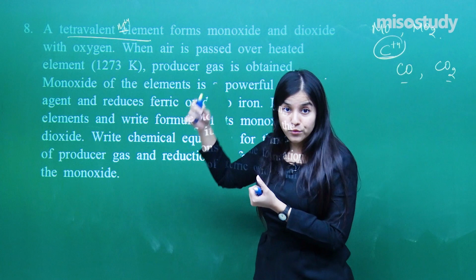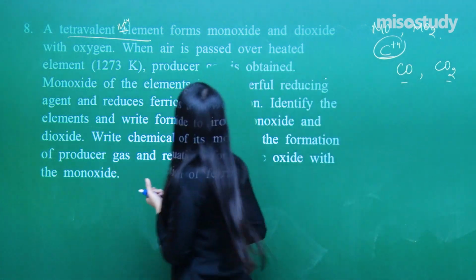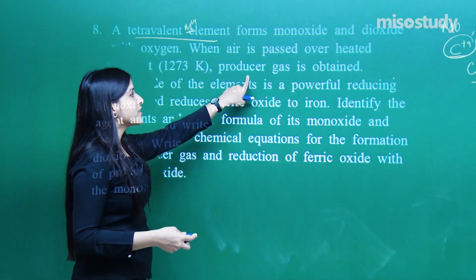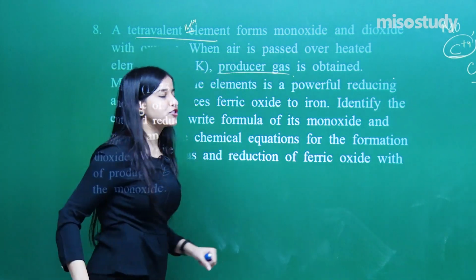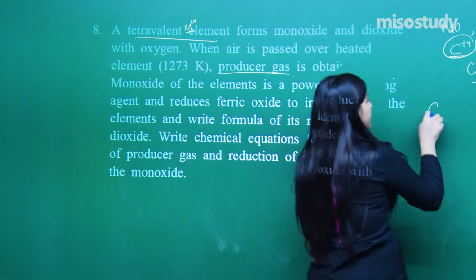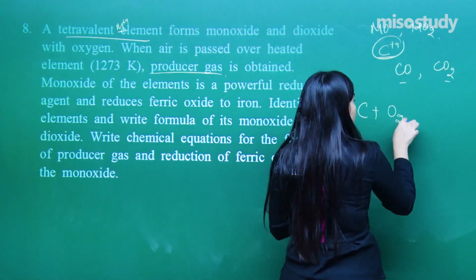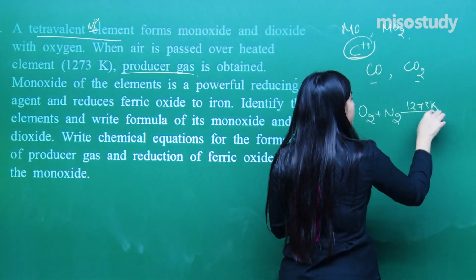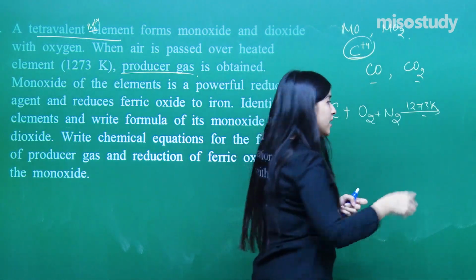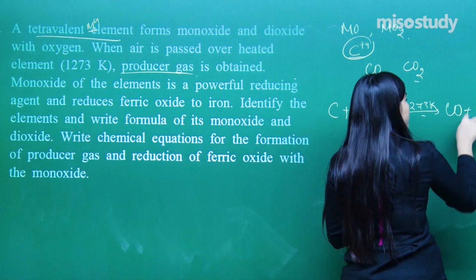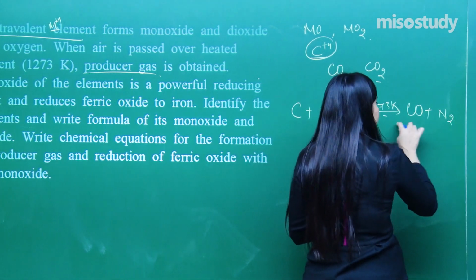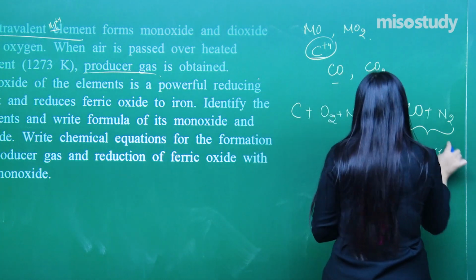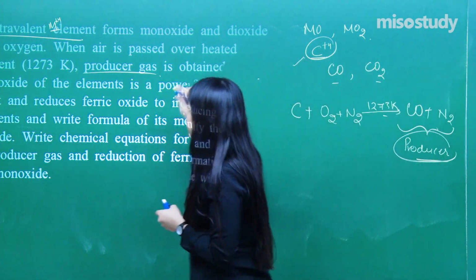But let us just check whether we have assumed it correct or not. When air is passed over heated element, producer gas is obtained. Now my information has been confirmed. That means carbon plus O2 plus N2 at 1273 Kelvin, what do we get? We heat it up, we get the production of carbon monoxide with N2, and this is nothing but the producer gas. Yes? So I am confirmed that this is carbon.